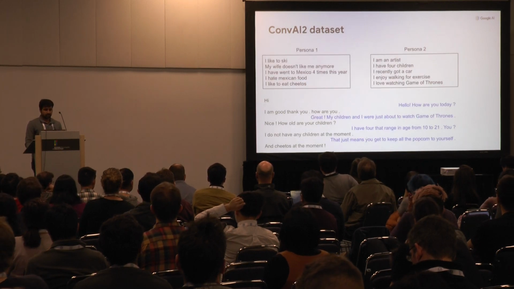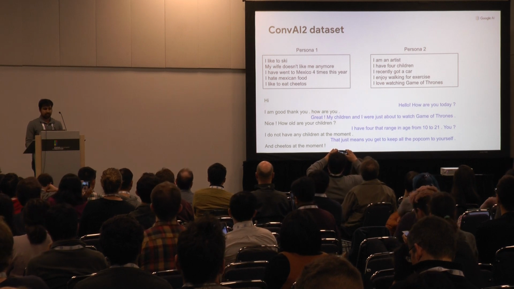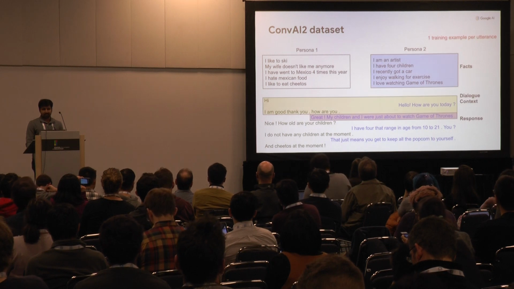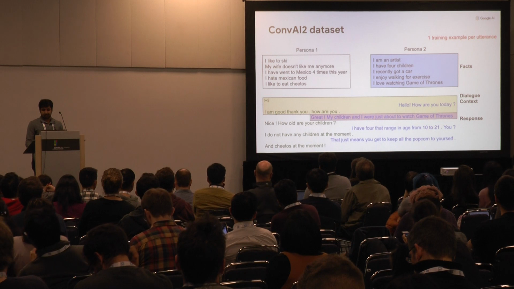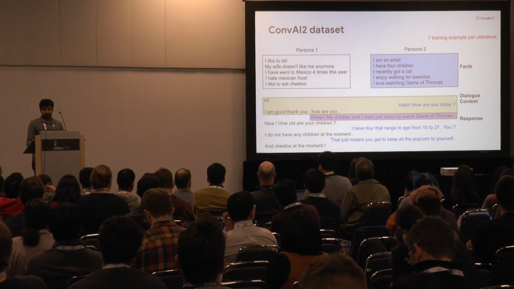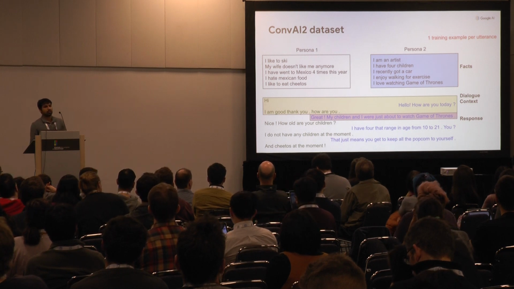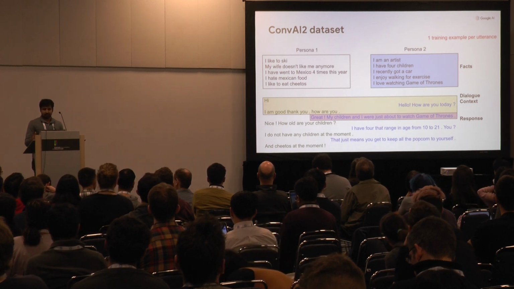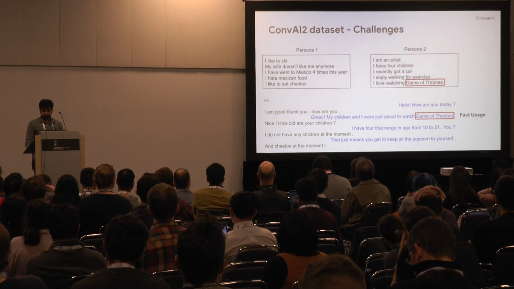So this is what the ConvAI2 data set looks like. We have 2 personas given to the participants, and they engage in a dialogue. We generate 1 training example for every utterance. Our training example consists of a response; all the preceding utterances of the response are taken to be the dialog context, and the persona corresponding to the response is taken to be the set of facts. So our task is to use the facts and dialog context as input and generate the response.